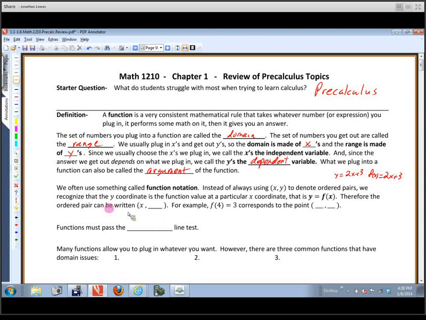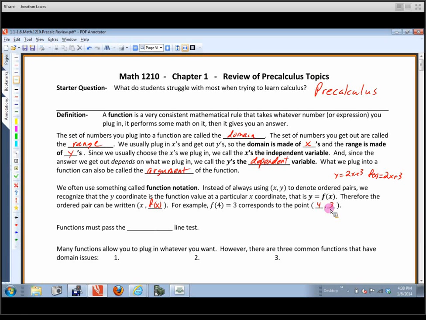Now, instead of writing an xy pair, we're going to write an f of x pair. And the nice thing about function notation is when you look at it, we can tell, look, with the function f, we plugged in a 4 and we got out a 3, which means you can just see what the xy pair is. You plugged in a 4, you got out a 3, so the point that corresponds to that on the graph would be (4, 3). And then I'll remind you of a couple of other things about functions.